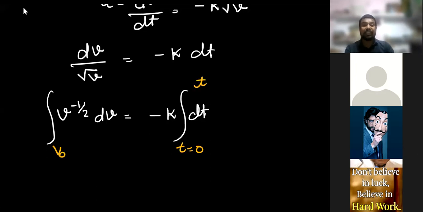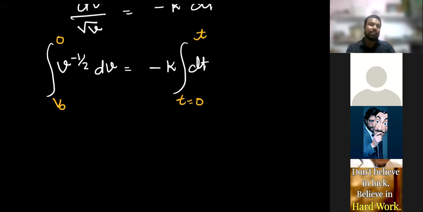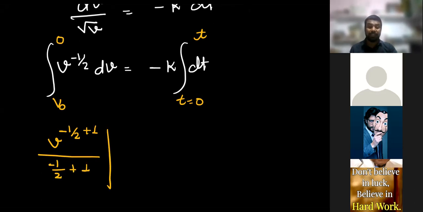At time t, the velocity is 0. So what is the integration of v to the power minus 1 by 2? It's v to the power minus 1 by 2 plus 1 upon minus 1 by 2 plus 1, limit v naught to 0, equal to minus k, and the integration of dt is t.